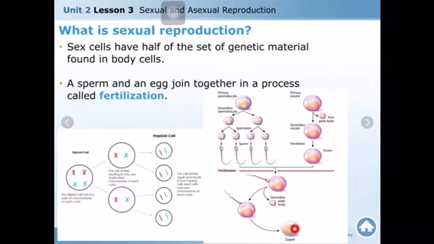The number of chromosomes is not changed from one generation to the next, not increased or decreased, because the number of chromosomes becomes half in meiosis. As you see here, in meiosis, the number of chromosomes is 4. After meiosis 1, it becomes 2. After meiosis 2, again 2.